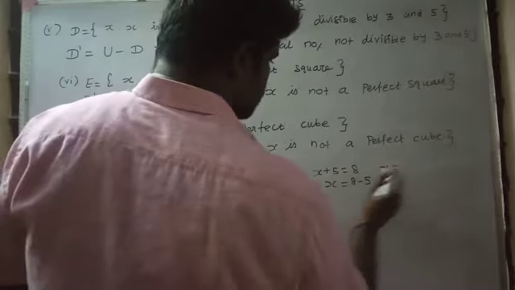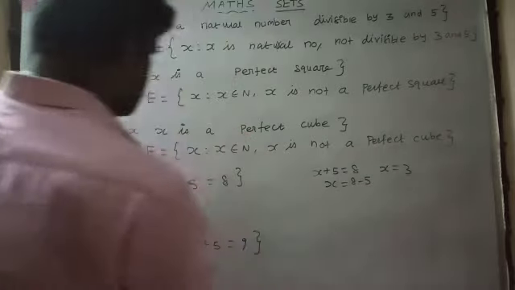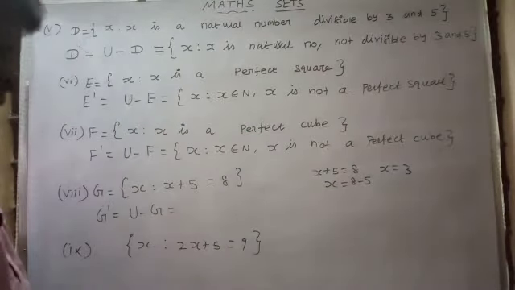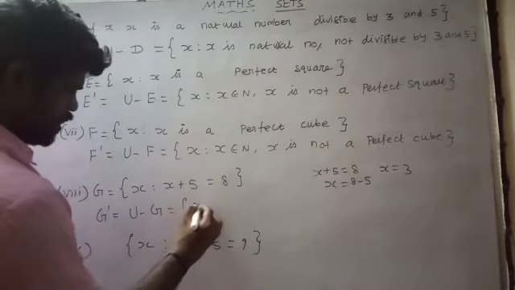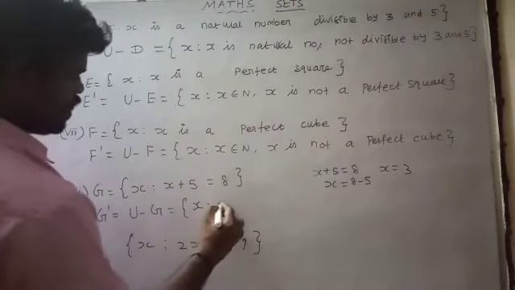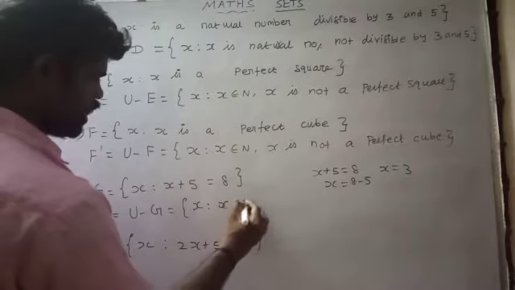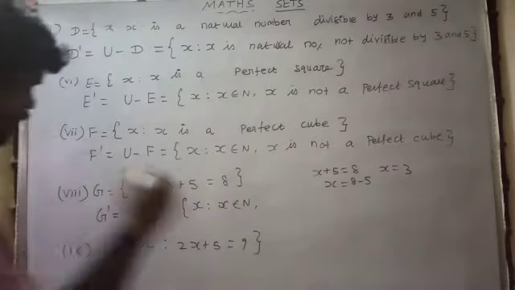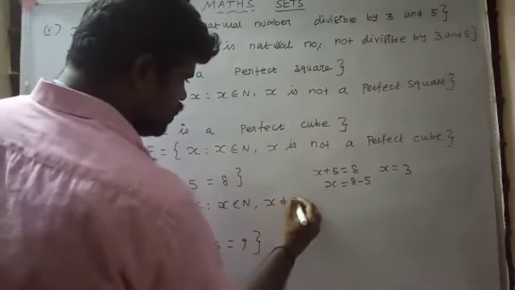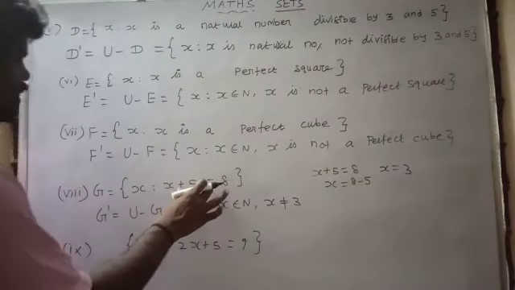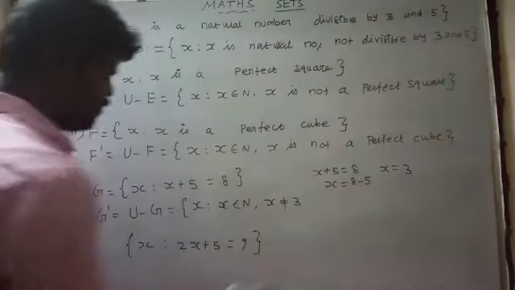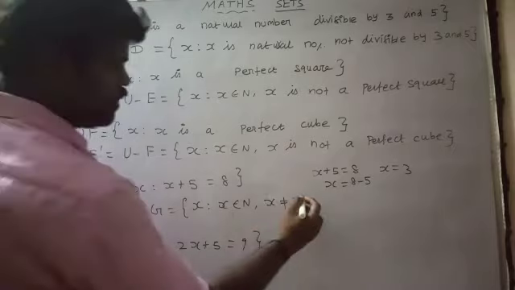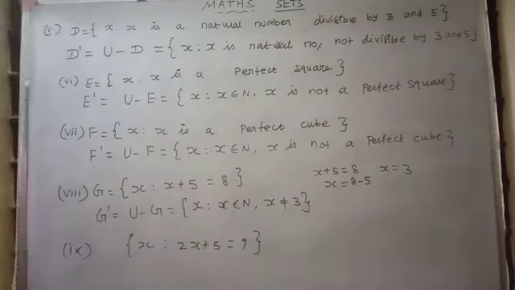Therefore, X is equal to 3. Here the set has the element X equal to 3. Therefore, G dash is X such that X belongs to N, X not equal to 3. The set G is X equal to 3, but G dash is X not equal to 3. This is the complement of the set.